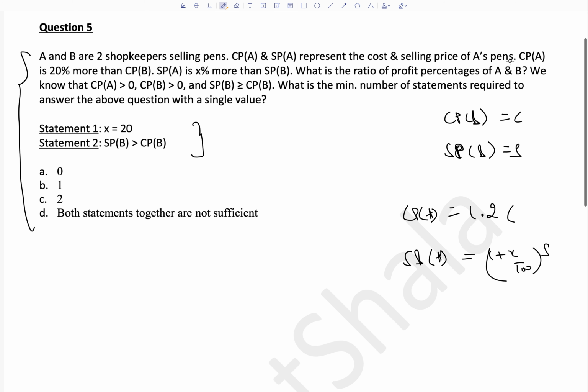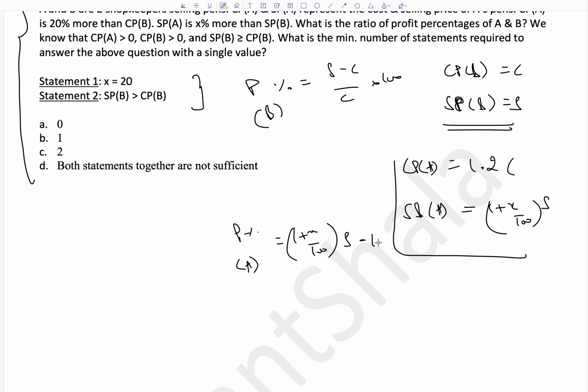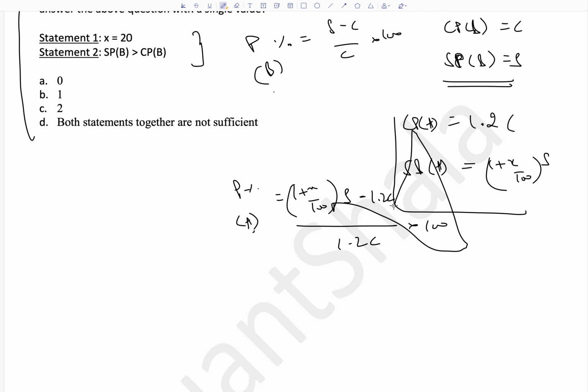What is the ratio of profit percentages of A and B? Profit percentage for B becomes (S minus C) by C, we can also multiply it by 100, doesn't matter so much. Profit percentage of A becomes ((1 plus X by 100) into S minus 1.2C) divided by 1.2C and then multiplied by 100. Now they're asking the ratio of profit percentages of A and B, so we do this divided by this. What do we get? This C gets cancelled, 100 gets cancelled.